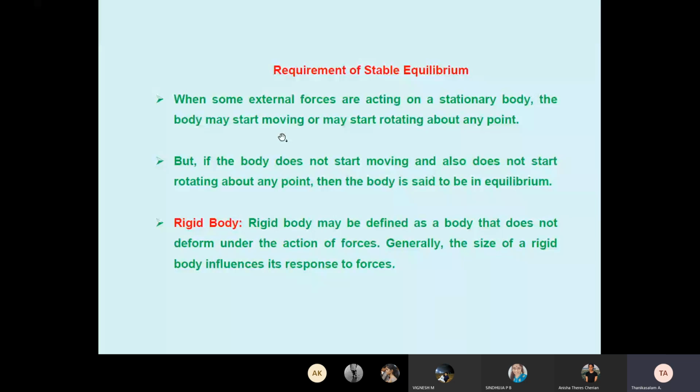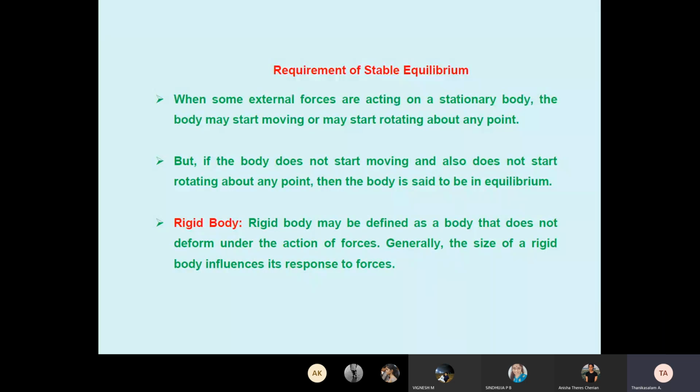Okay. Next one, requirement of stable equilibrium. Students, understand stable equilibrium. When some external forces act on a stationary body, the body may start moving or may start rotating about any point. Suppose we are playing in the classroom and pushing a chair from one place to another.